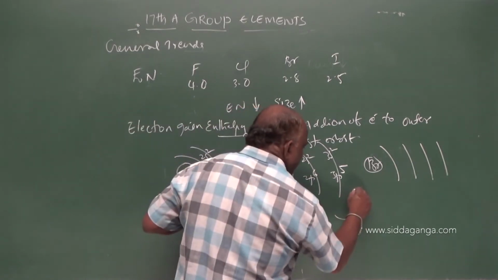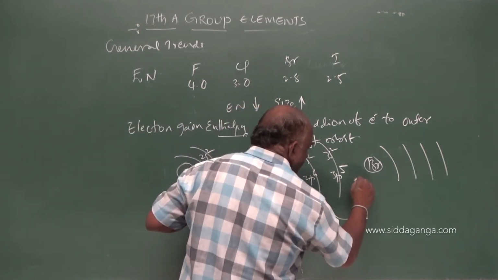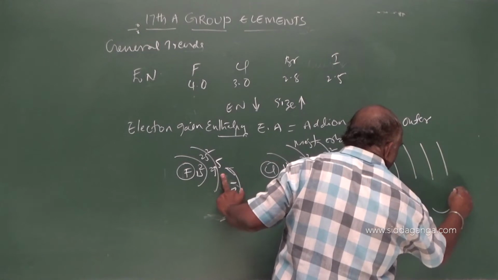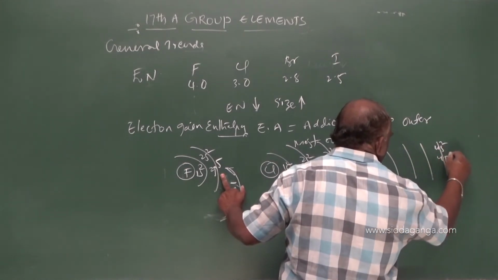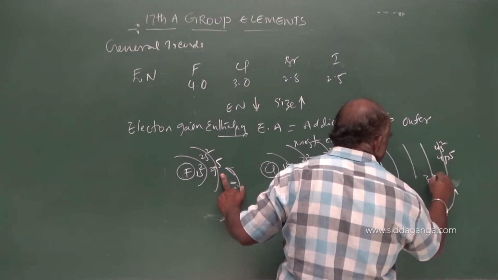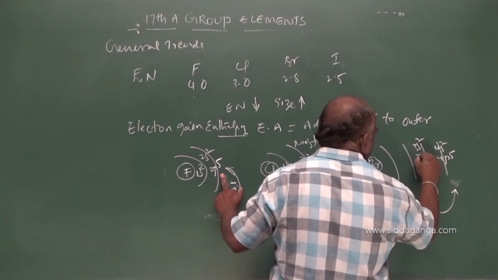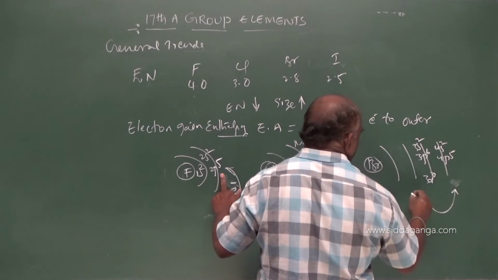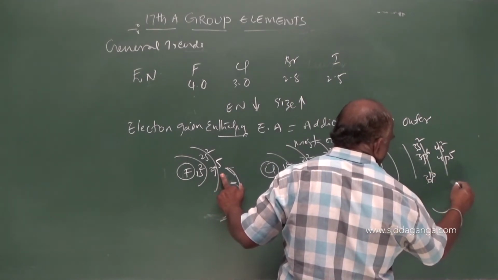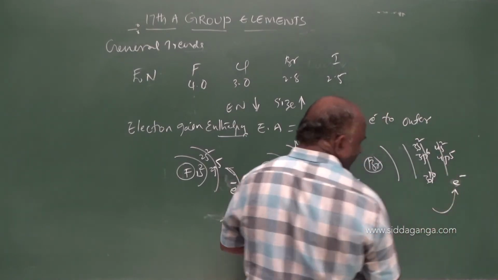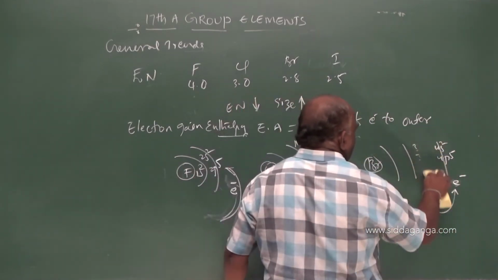Supply 1 electron to 3p5, and supply 1 electron to 4p5. Here 4s2, 4p5, 3d0, 3s2, 3p6, 3d10. Supply 1 electron to this.